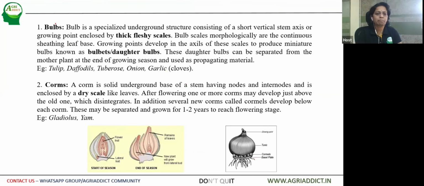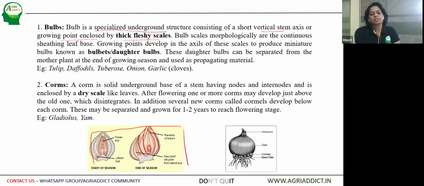The first one is bulb. Bulb is a specialized structure. Here you can notice the picture of a bulb containing a short vertical stem axis or the growing point enclosed by thick fleshy leaves. Here is a bulb. The growing point is here, and these are the scales. These are thick.